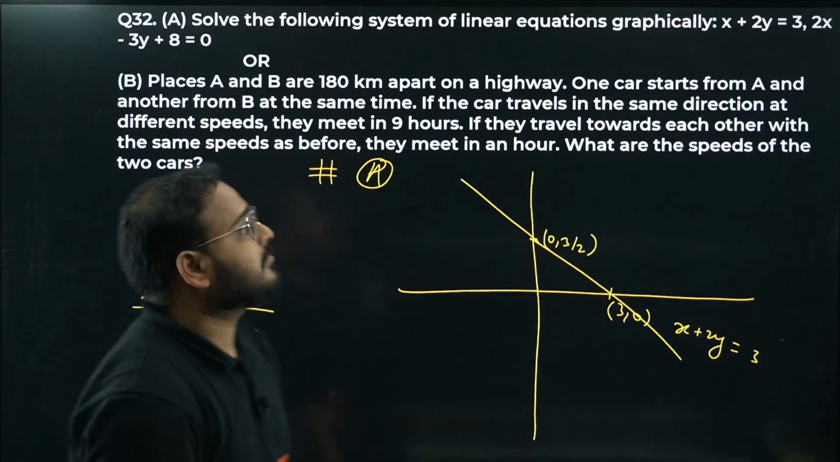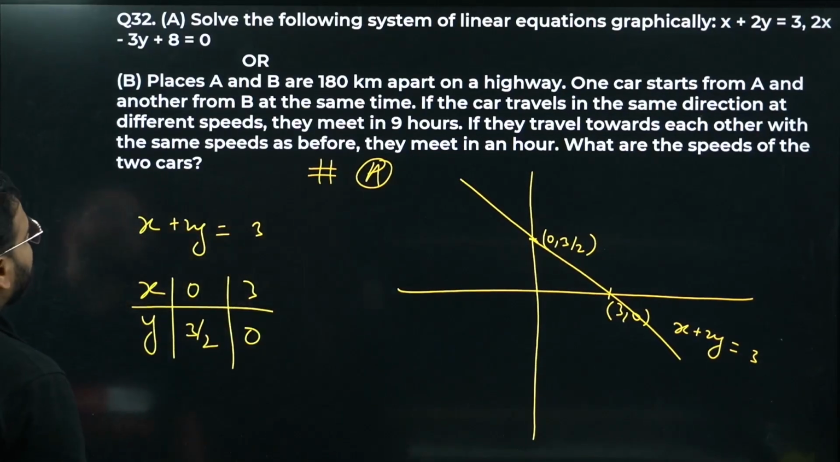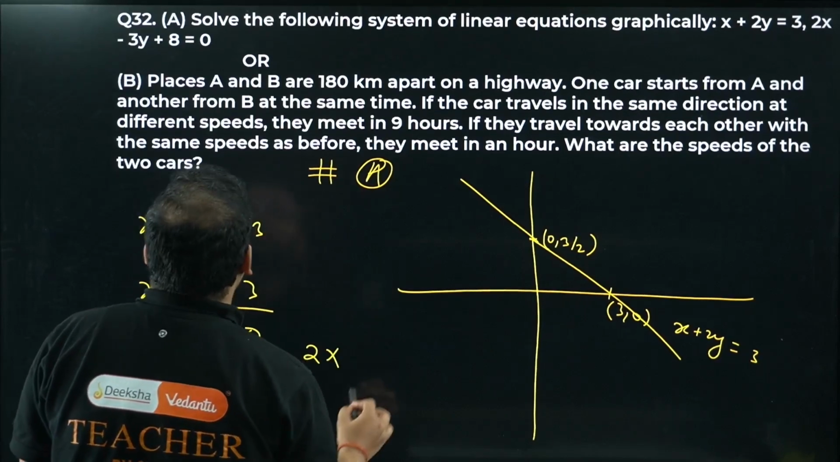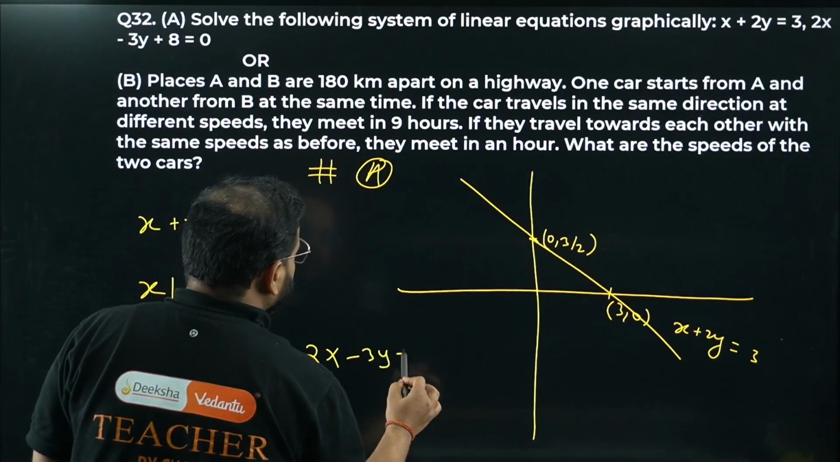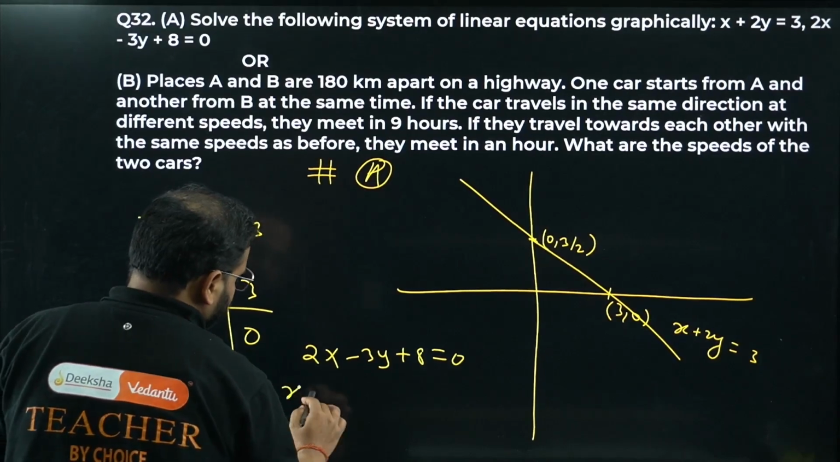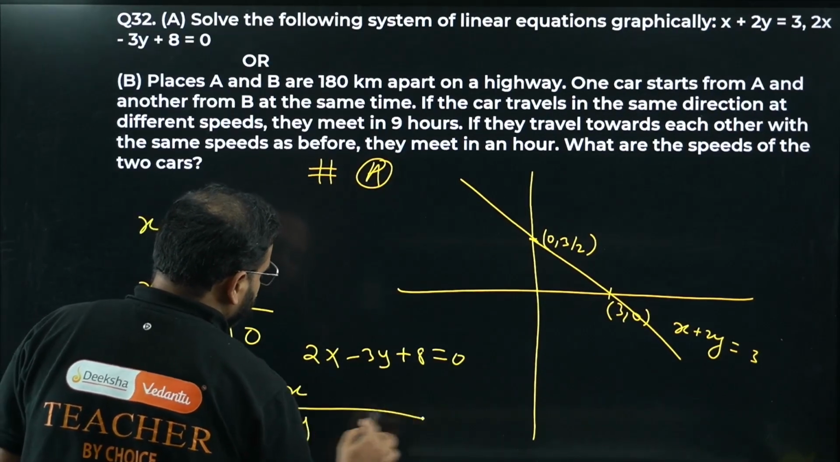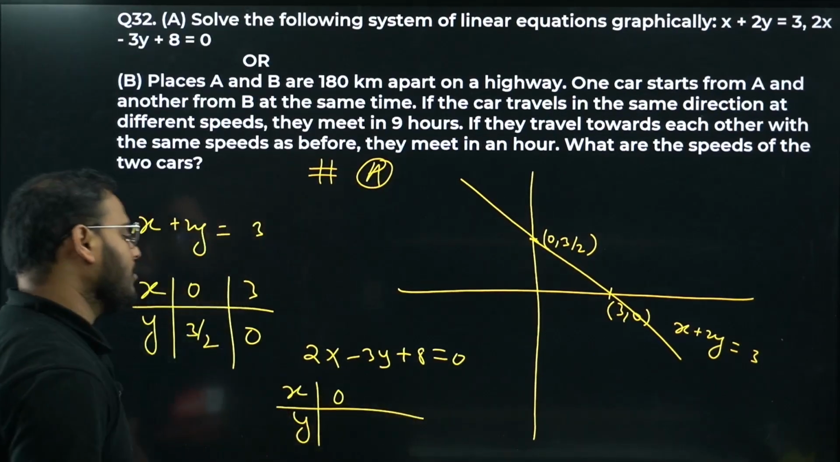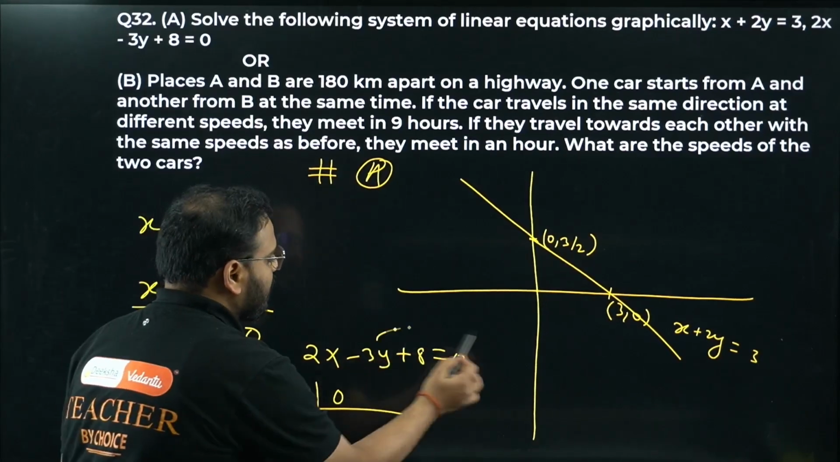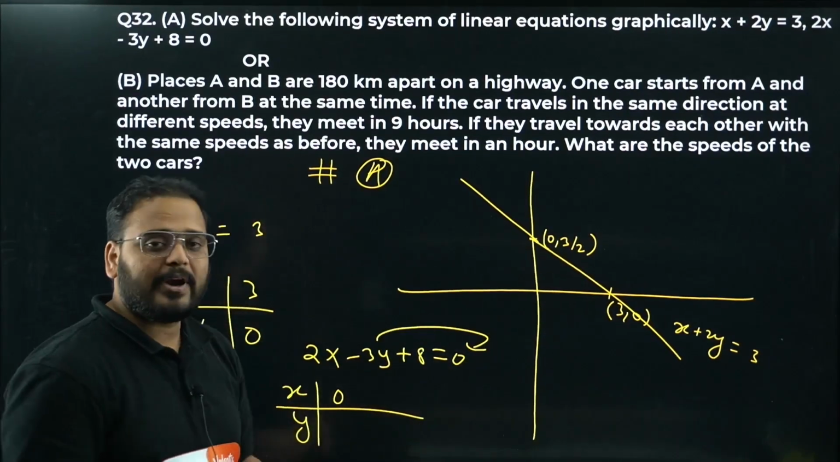Let's look at the other curve now. We have 2x minus 3y plus 8 equal to 0. Again, same thing, we have to make the table. Take x as 0, bacha. What is y value, sir? Y value will be 8 by 3, no? You have to bring this thing on this side. It becomes 3y equals 8, so 8 by 3.